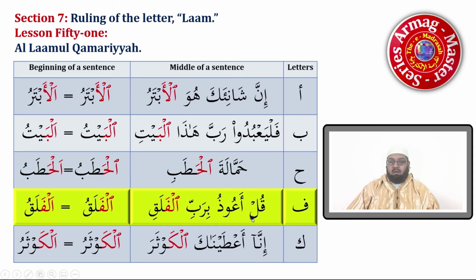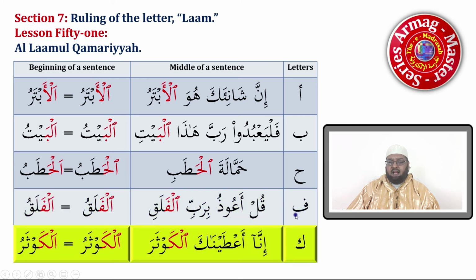We did fa in our previous example, but here again we have fa, and it comes after alif and lam, so we read qul a'udhu bi rabbil falaq, or falaq. Okay, and our final example is kaf. We read inna a'taynakal kawthar and not inna a'taynakal kawthar. The correct way is kal kawthar.